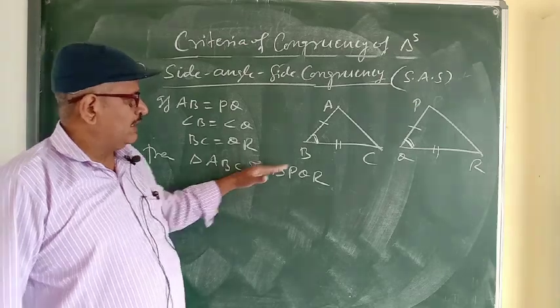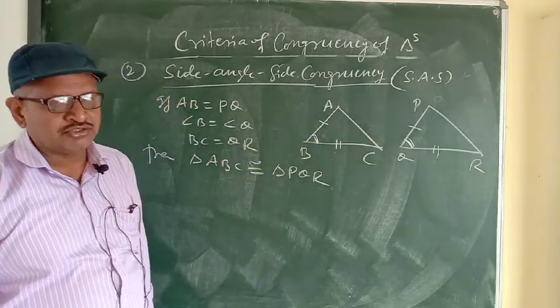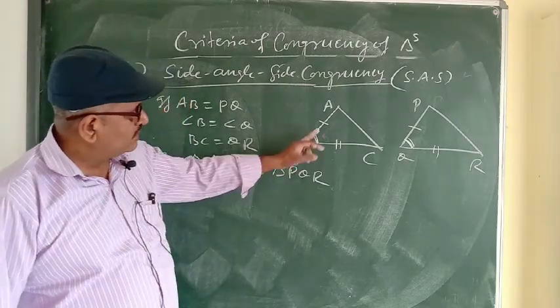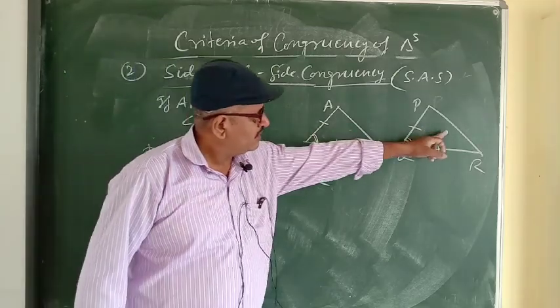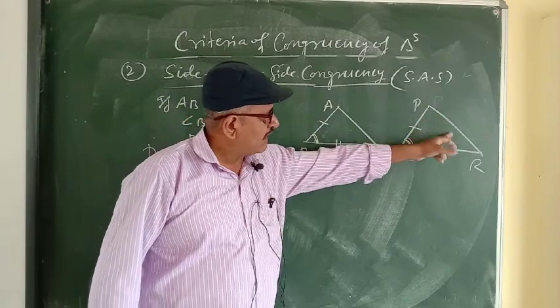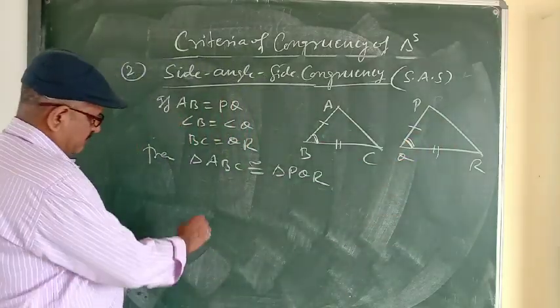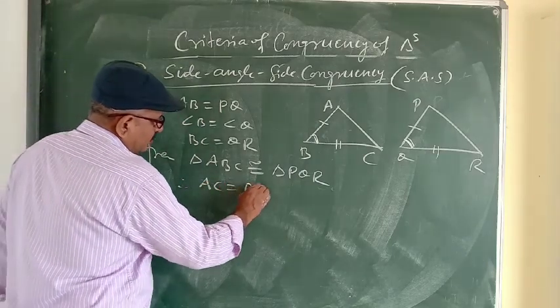So we know that if two triangles are congruent, then their remaining parts will also be equal, meaning corresponding parts will also be equal. Here already two sides are given equal, so the third side will be equal. The third side is AC in the first triangle and PR in the second triangle. So AC will be equal to PR.